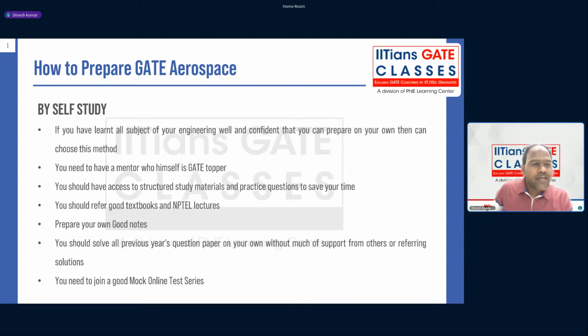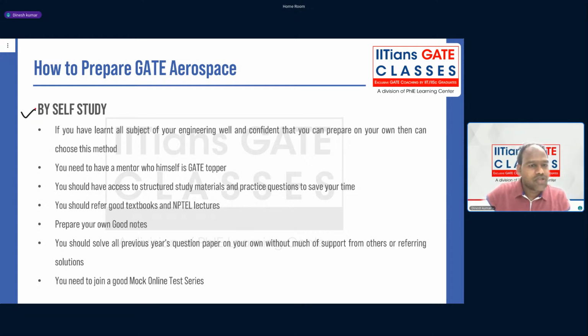Now there are different ways to prepare for GATE. The way by which I prepared for my GATE exam is self-study. Self-study is one way by which you can always prepare, and many people prepare by self-study.